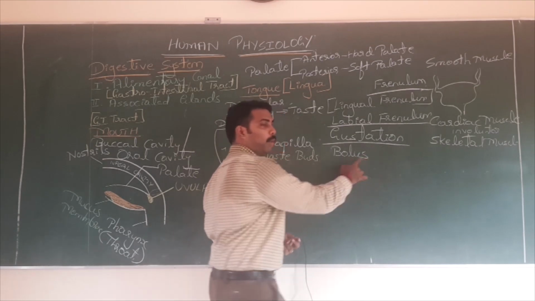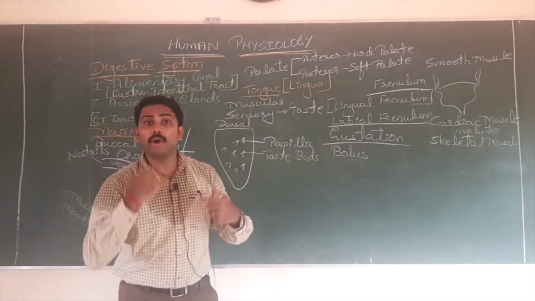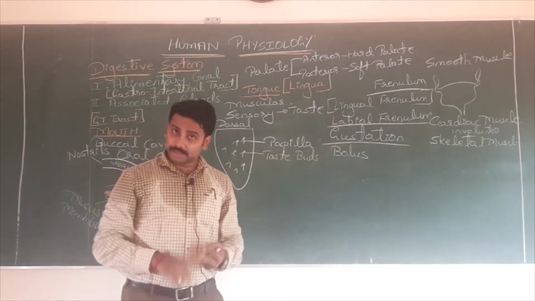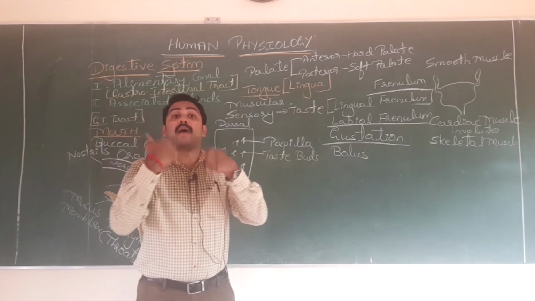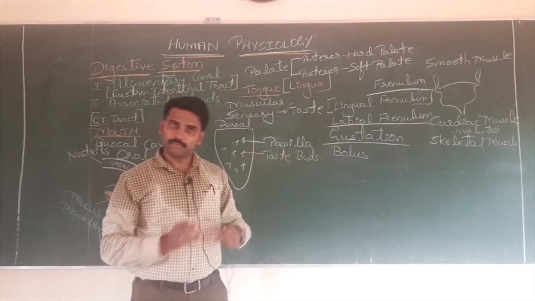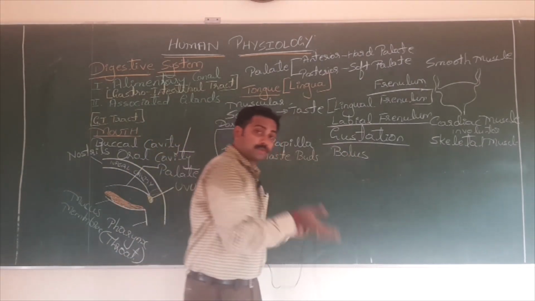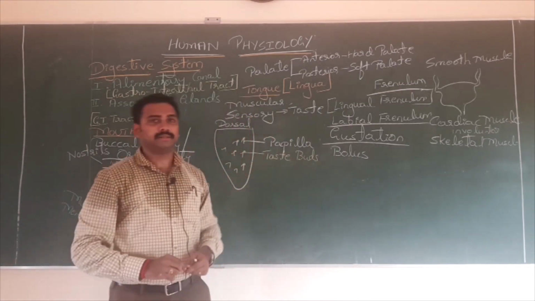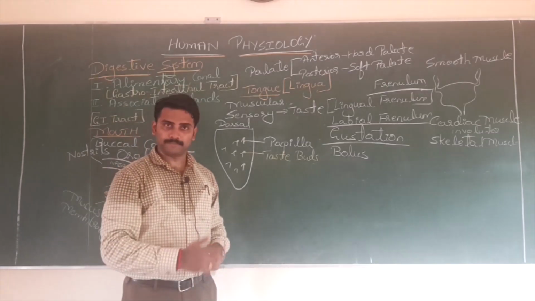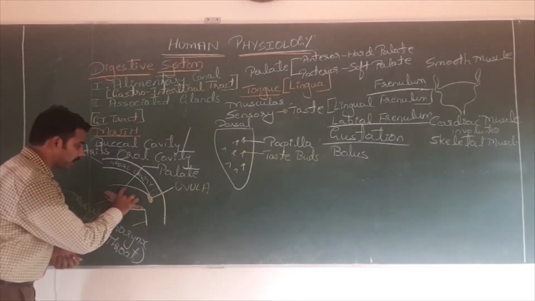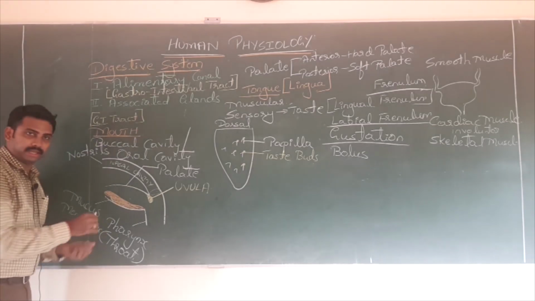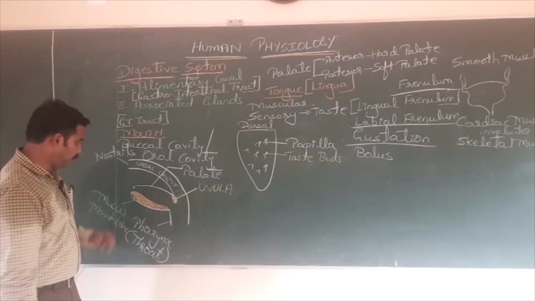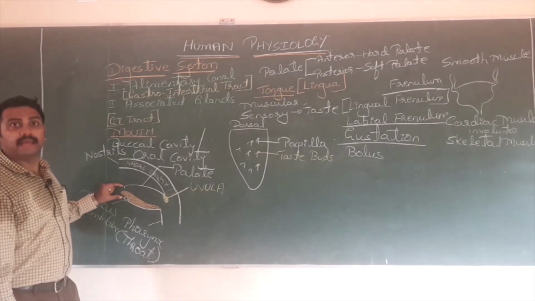Who helps in the formation of bolus? It is the tongue. Number 3, it helps in swallowing of the bolus. Swallowing of the bolus is also helped by which one? Tongue. These are the major functions of tongue. Which is the next part in your oral cavity or the buccal cavity? It is here you will find what? Teeth. Now we have to discuss in detail about teeth.